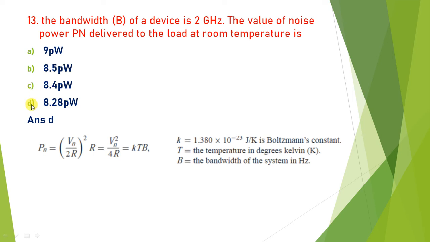8.28 picowatt is equal to 8.28 multiplied by 10 to minus 12, since pico is 10 to minus 12. So the answer is D, 8.28 multiplied by 10 to minus 12 watt. The available noise power Pn is equal to 8.28 multiplied by 10 to minus 12 watt.